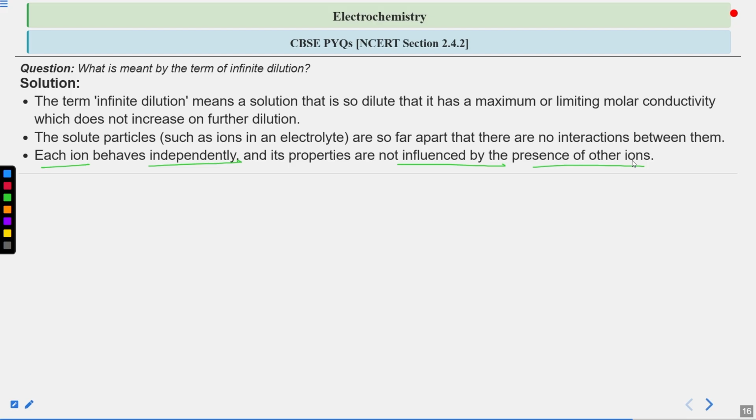As I said, the separation between the two ions or the solute particles will become so large that they will behave independently, they will show their properties independently, and they will not be influenced by the property or the presence of the other ion, right? So this is how you can define the term infinite dilution. Okay, so let's move on to the next one.